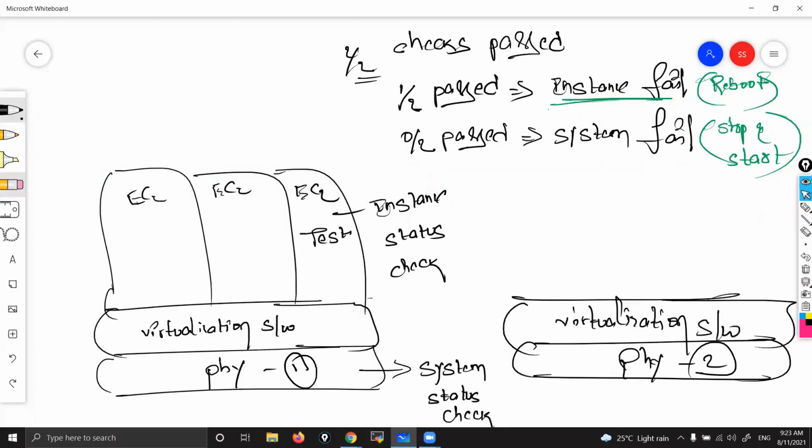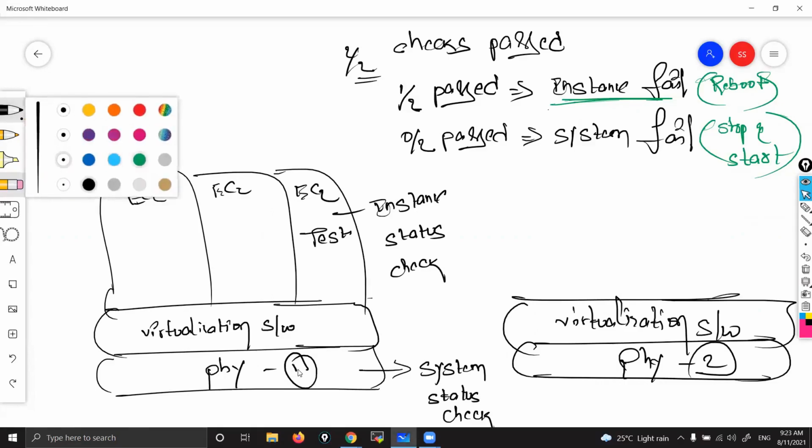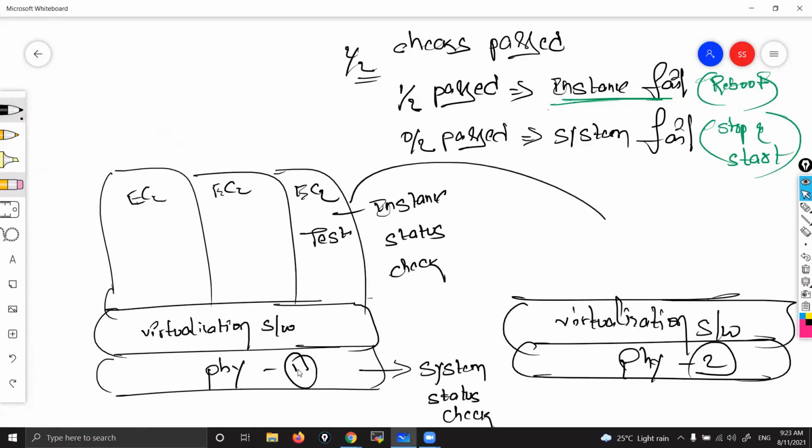Correct? So if you stop and start, what actually happens? This test instance is fine and ready, but the underlying machine is not ready, not in a correct condition. So this instance will be migrated to some other physical instance, from physical instance 1 to physical instance 2. It will be automatically migrated with complete data, and everything will be migrated.